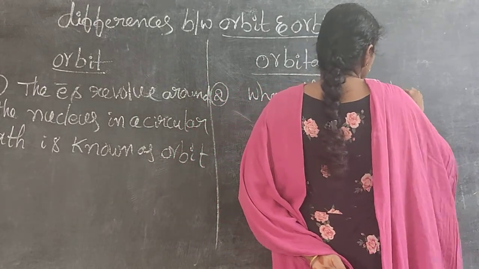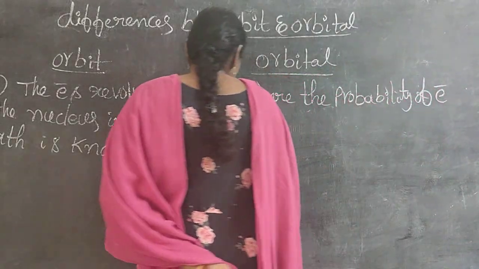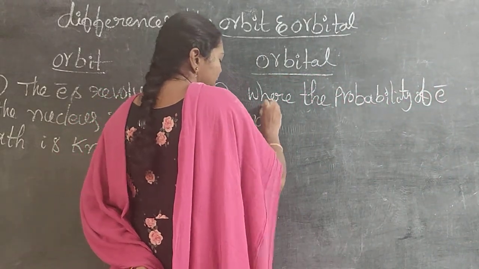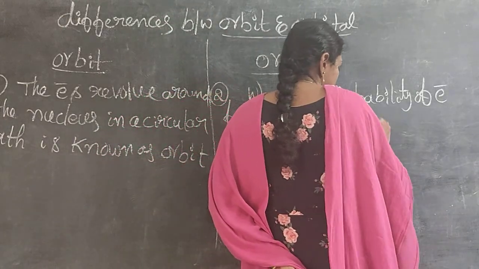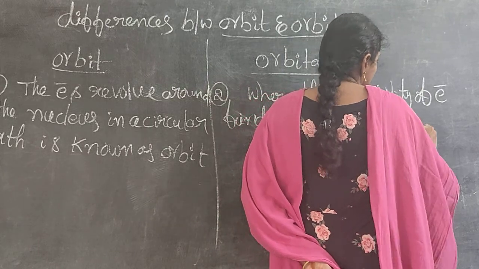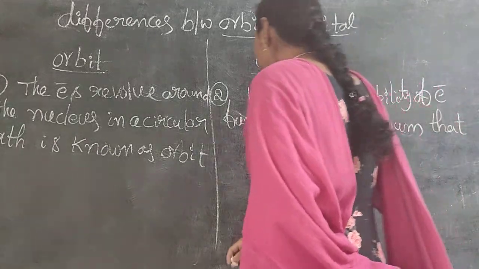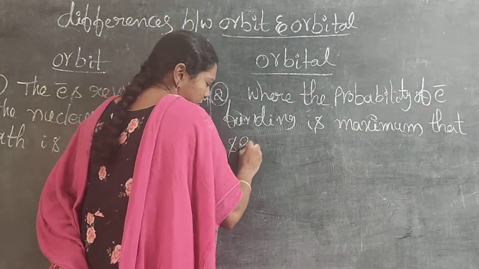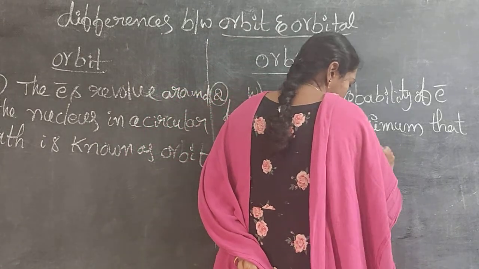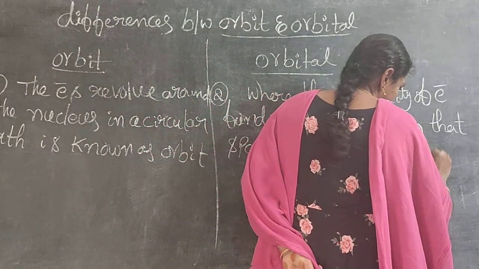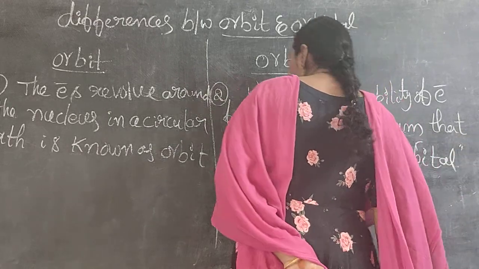Where the probability of electron finding is maximum, that space is known as an orbital.